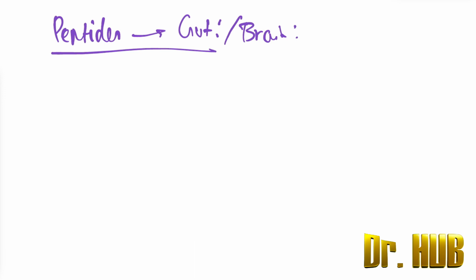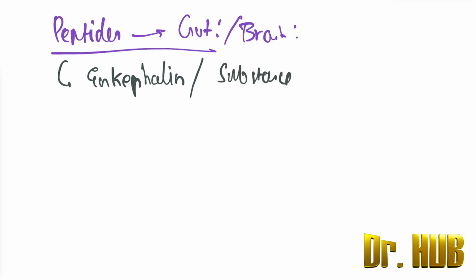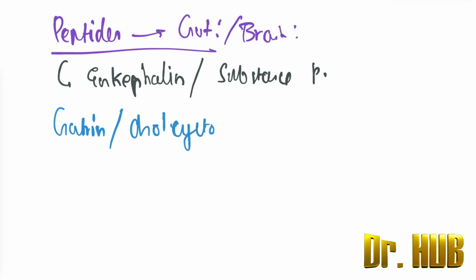The answer here is there is enkephalin, then the substance P, then gastrin, and also cholecystokinin. So there's enkephalin, substance P, gastrin, cholecystokinin, VIP, and then the nerve growth factor.